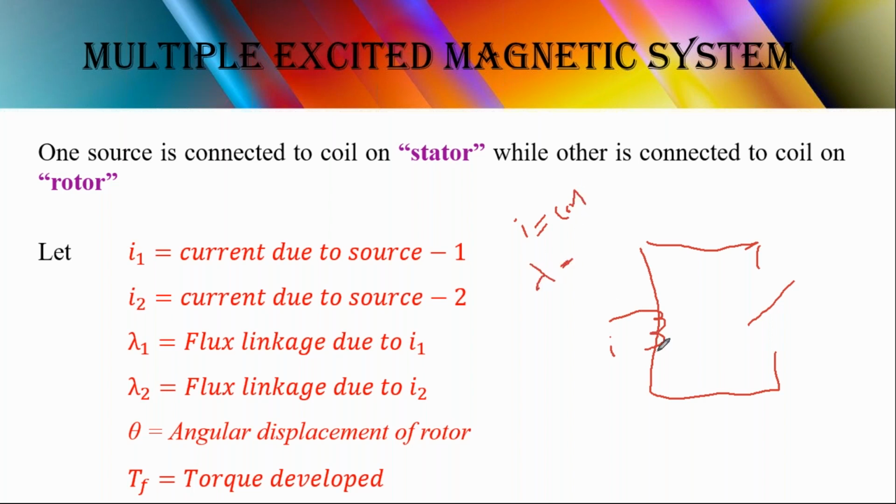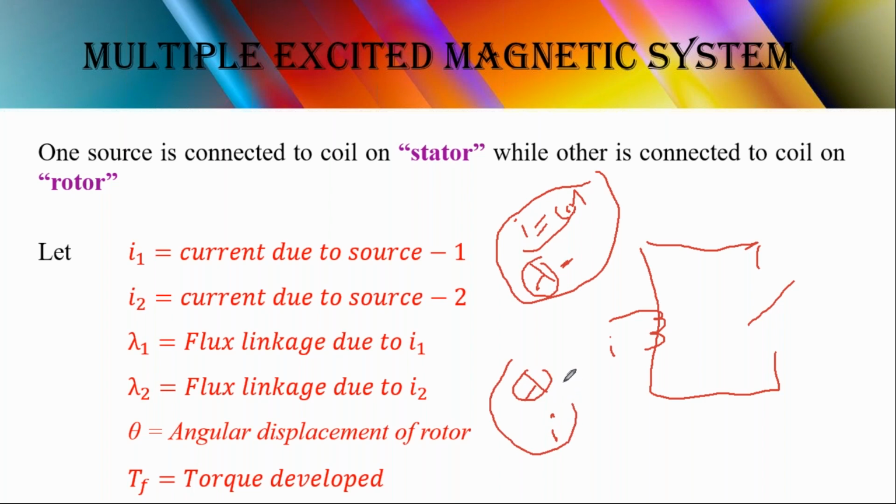Due to the current, flux linkage will occur in the stator, and this stator will induce the rotor current. So this is the first case. In the first case, we apply the current and flux linkage is generated. In the second case, flux linkage is applied and the current is generated. So these are the two cases we are going to derive.